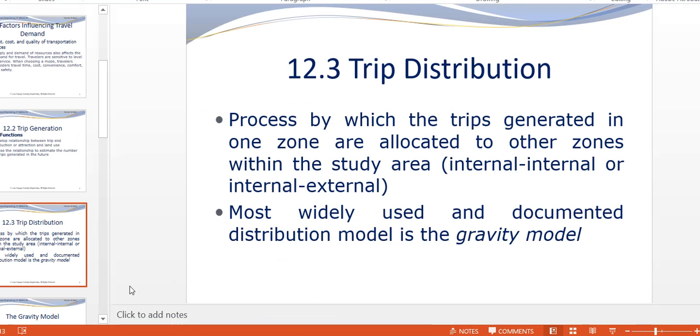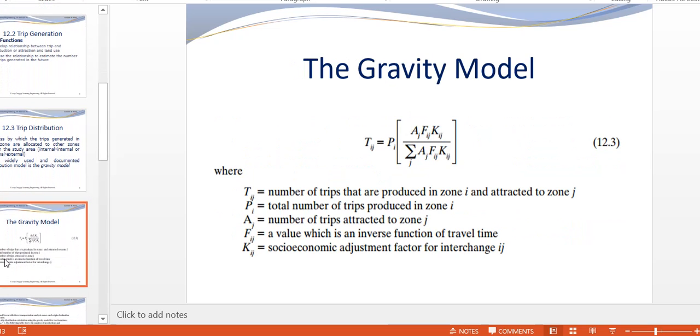Now what are the different equations or models to calculate travel distribution? The very popular method is the gravity model. That is my main target today, to describe the gravity model. This model looks like this. It looks very confusing, yes, but it is very easy if you understand the equation. If you do not understand, it is impossible for you to use it. Let me explain one by one.